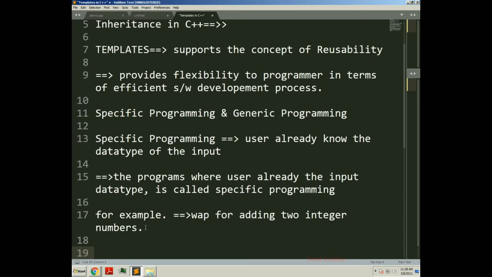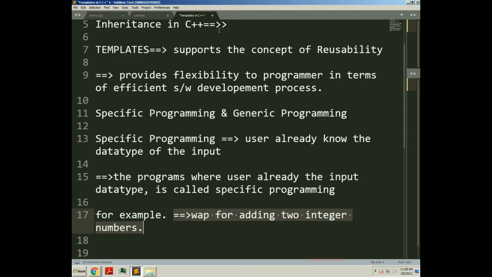Whatever program you write will work only with integer data type, integer input only. If you want to add float numbers, then you need to write another program which will be able to add two float numbers, two fractional numbers. This program will work only with integer input. It will fail to work on float input, float data type.